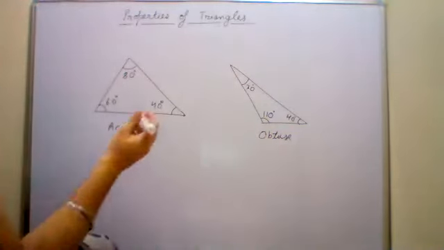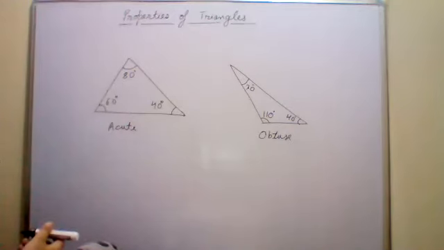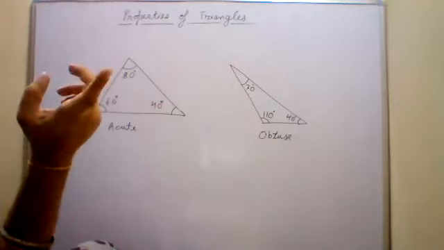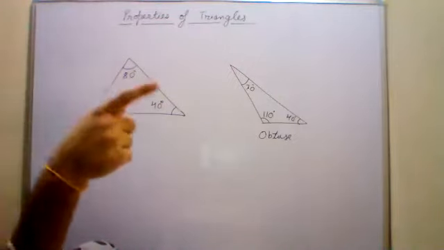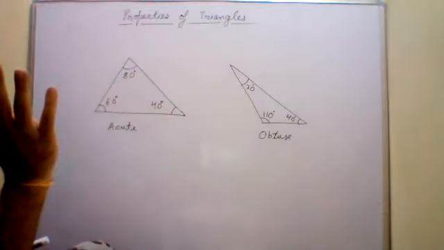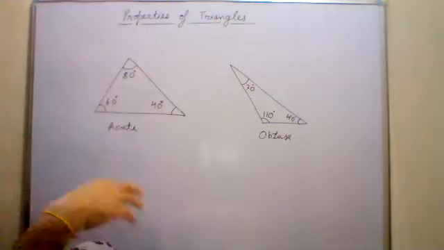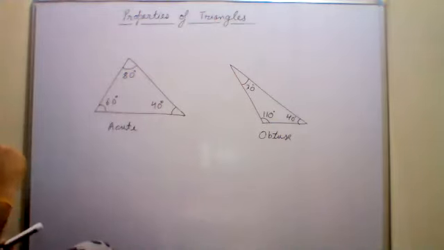In an obtuse angle triangle, there is an angle of more than 90 degrees. So 30 and 40 are less than 90. Only one angle is more than 90. You can never have all the three angles more than 90. केवल एक ही एंगल 90 से बड़ा होगा, बाकी दोनों छोटे होंगे. Got it?